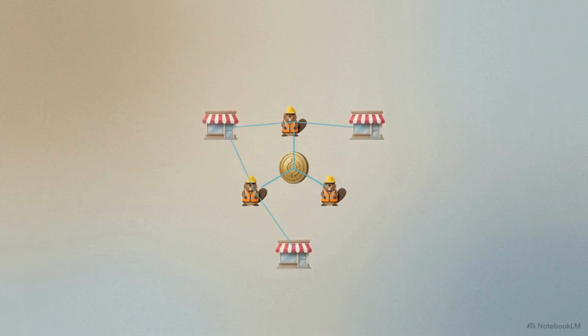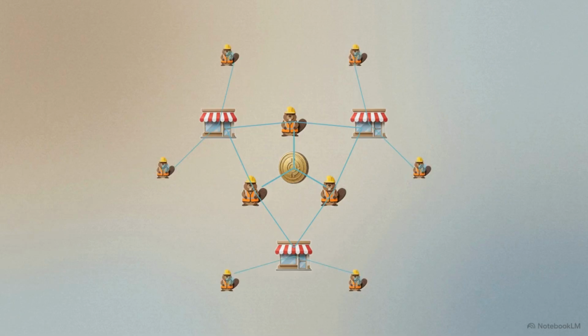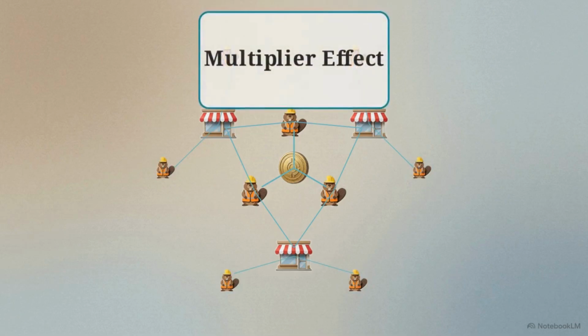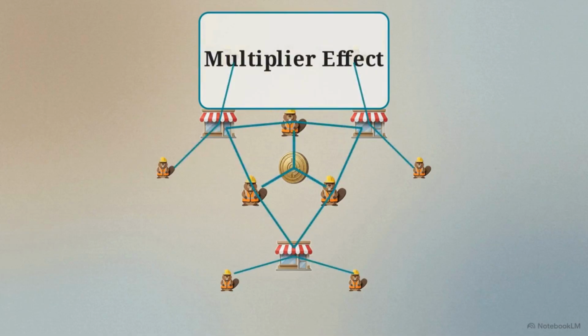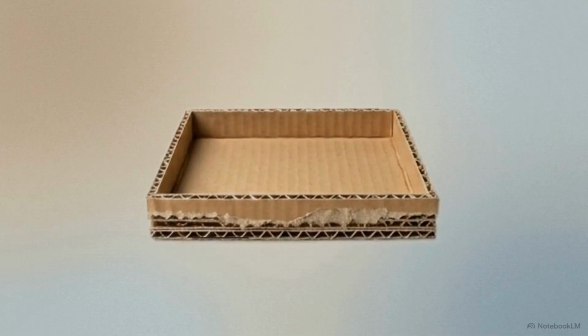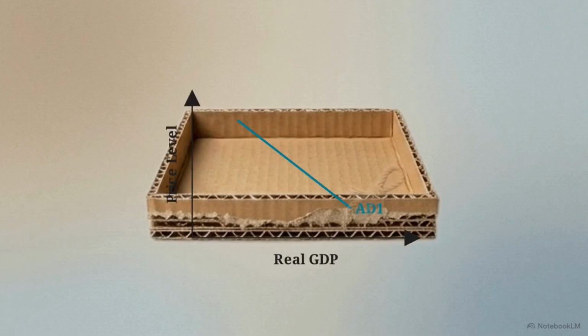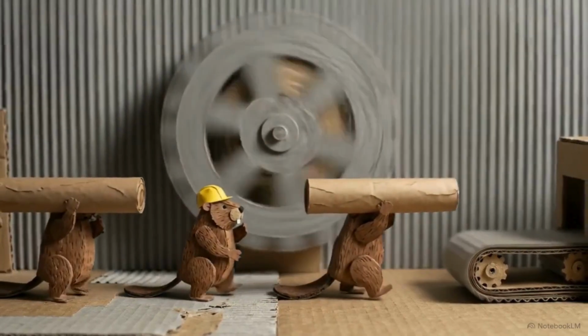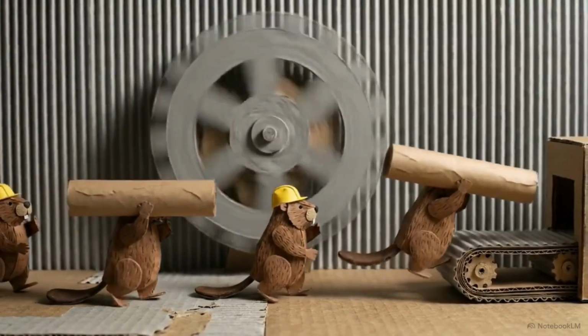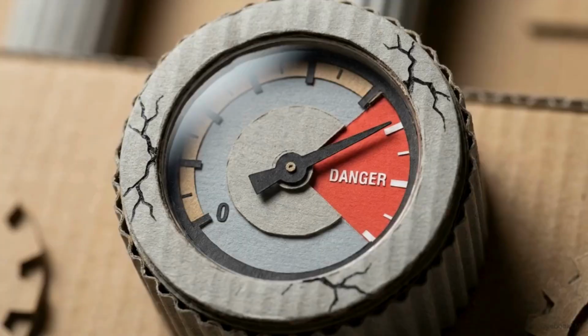When the government pays the newly hired beavers, the effect cascades. Those beavers spend their new wages at local businesses, and those businesses hire more workers. This multiplier effect means a single injection of government spending generates a wave of secondary economic activity. We can see this in a cardboard model of the economy. The total spending power, pulled along by the government's injection, shifts the aggregate demand curve firmly to the right. Output rises rapidly. The factories spin back up to their maximum speed, and the beavers return to work. The unemployment crisis is solved.